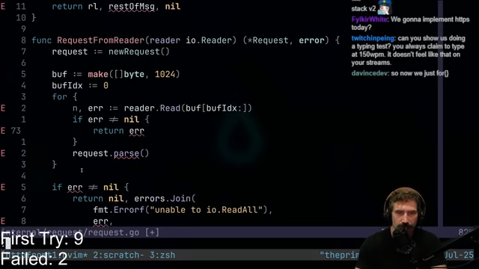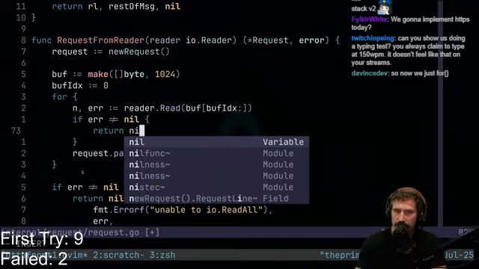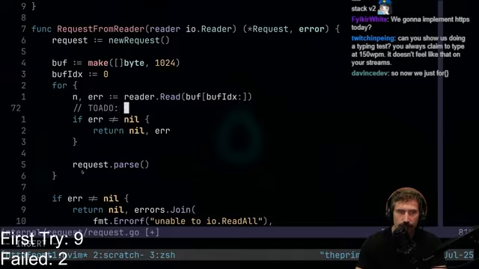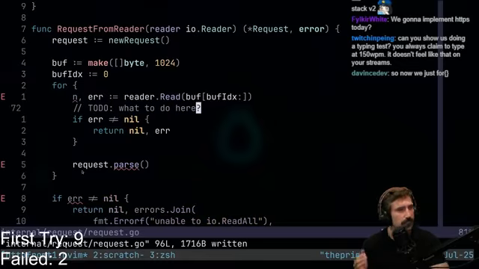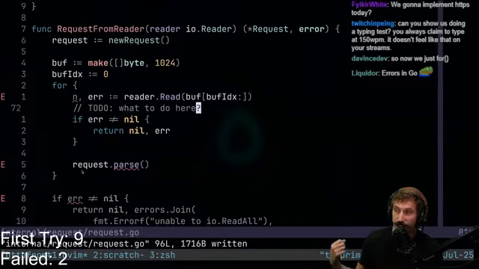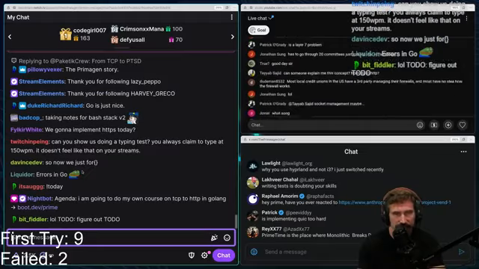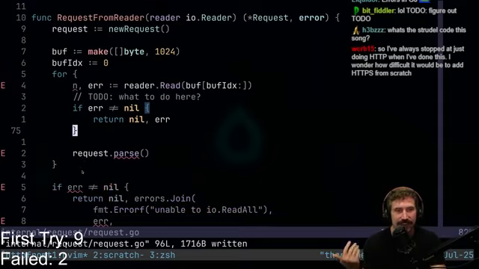I still don't know really what to do with errors right now, right? Do we pass back out the errors? Probably something we need to do. What to do here, question mark, right? If we get an error while reading, should we just pass through the error? You've got to remember end of file is also an error. So you probably should handle end of file. That means that the connection has been closed, right? So there's some things we've got to figure out here. So there we go. So we have this bad boy right here.